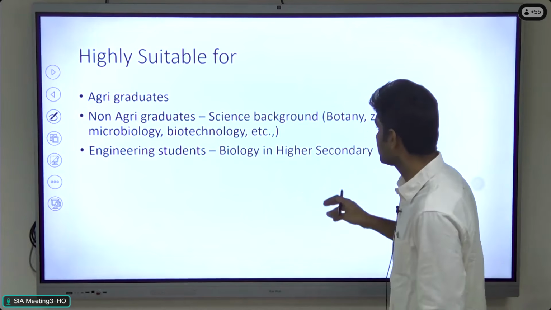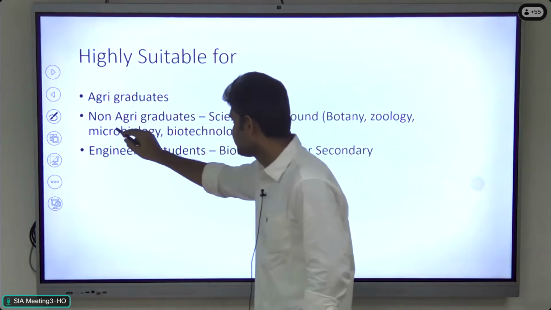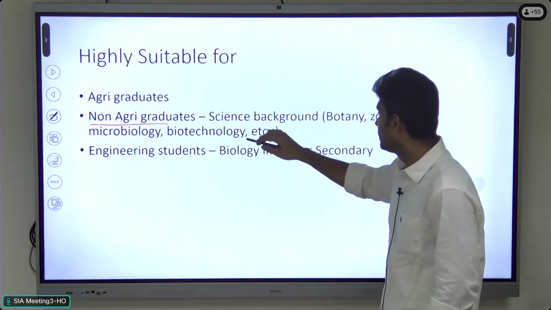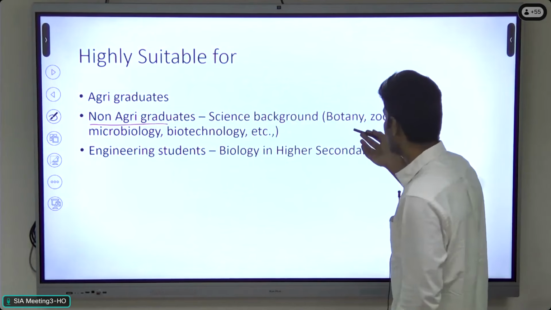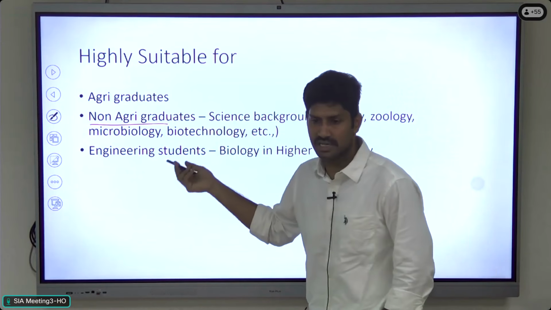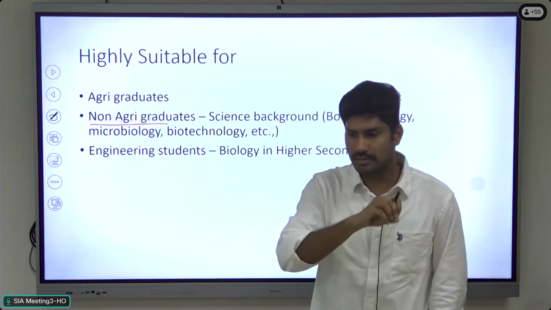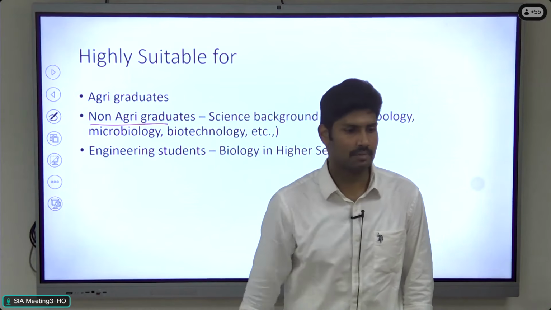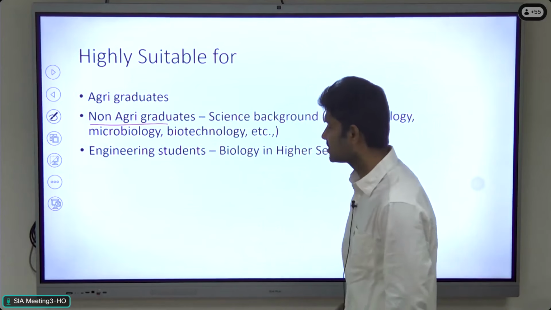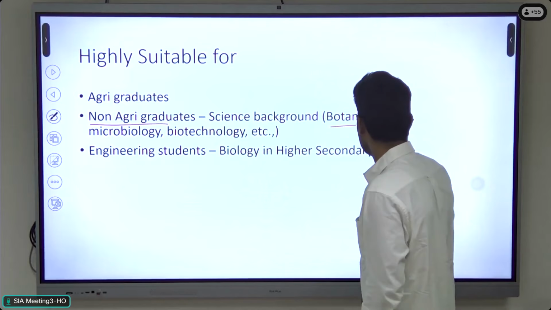Then for non-agri graduates, the students with any science background, BSc botany or BSc zoology, microbiology, biotechnology, environmental science, right? For these students, agriculture can also be the optional. Why am I suggesting agriculture for botany and zoology graduates?